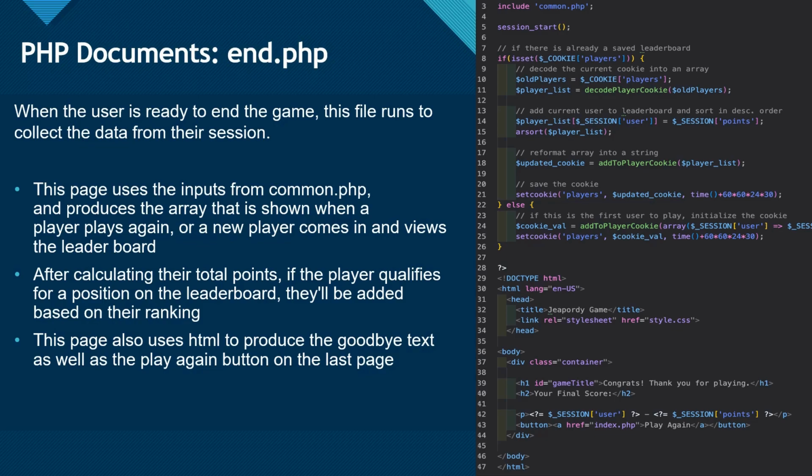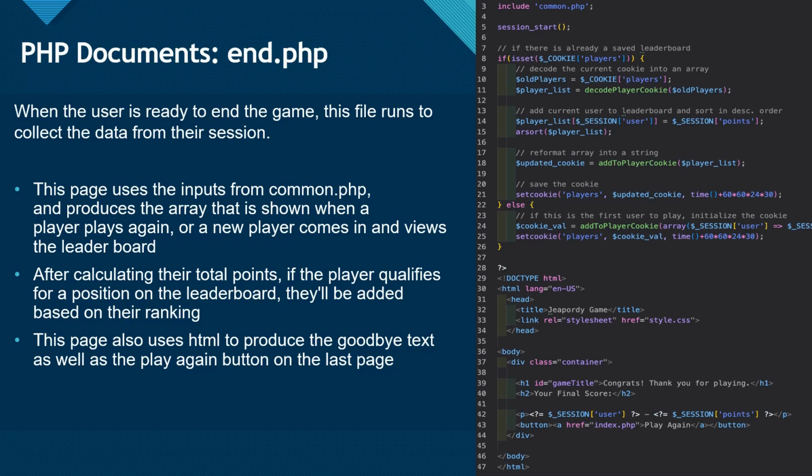And for where we place them on the leaderboards, this is where we really do it. Again, we still pull from common.php, and the way it works is it goes through the leaderboard, compares the players' scores, and then places the players where they belong. So third place goes in between second and fourth, obviously.